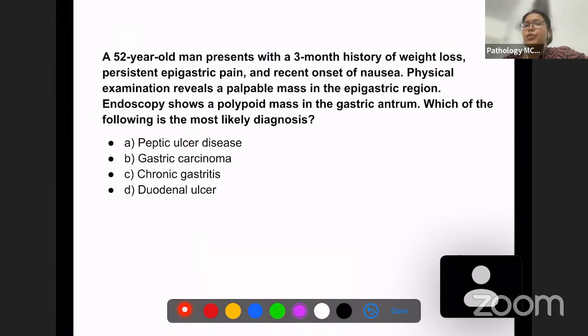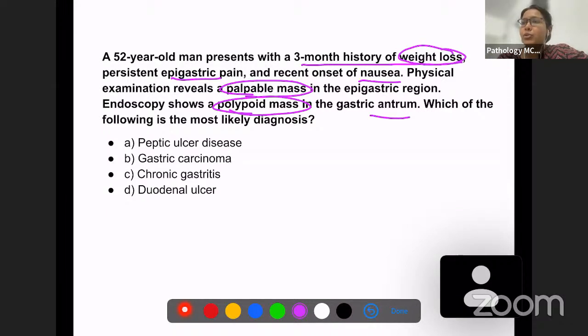Now we'll just move on and discuss a few MCQ questions. A 52-year-old man presents with a 3-month history of weight loss, epigastric pain, recent onset nausea. Physical examination reveals a palpable mass in the epigastric region. Endoscopy also shows a polypoidal mass in the gastric antrum. Which of the following is the most likely diagnosis? I think this question is the easiest question.